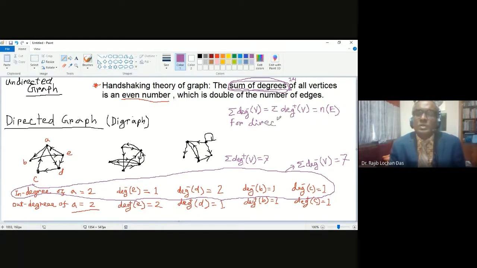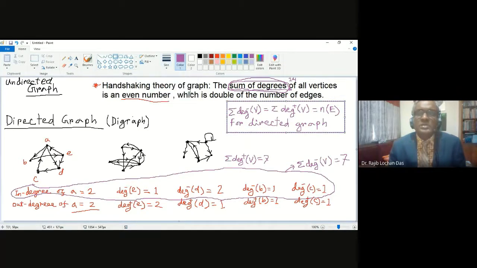That is the extension or modification of the handshaking theory for the directed graph situation. The handshaking theory is actually not different, it is the same thing, but we can say it in a little different way.